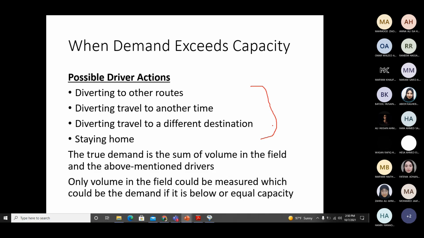Some drivers may be stuck in traffic, some drivers are going to some other highway, some drivers are going at some other time, and so on and so forth. They are all part of the actual demand of the highway. So this is why volume may not be equal to capacity, and volume may not be equal to demand as well because of these things.